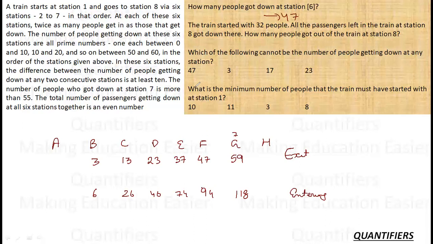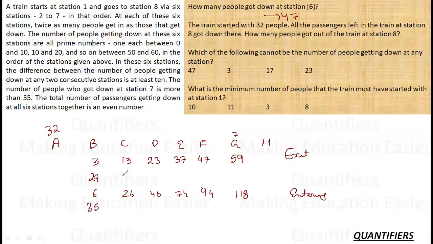The train started with 32 people. All the passengers left in the train at station 8 got down there. So all the passengers are getting down here, the train is getting emptied over here. Find the number of passengers who got down at station 8. So 32 people were here. 3 exited, 29 are left. And then 6 entered, there are 35 here.